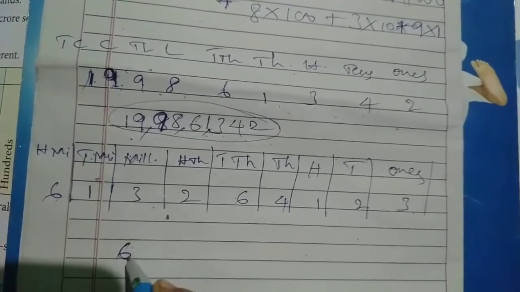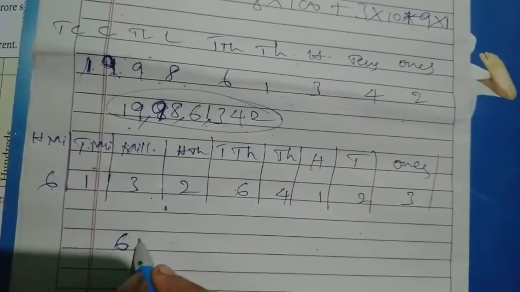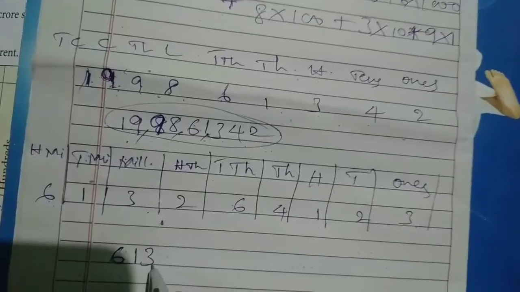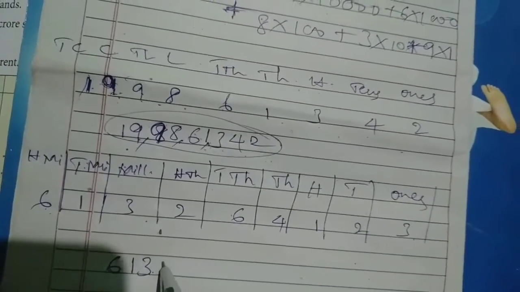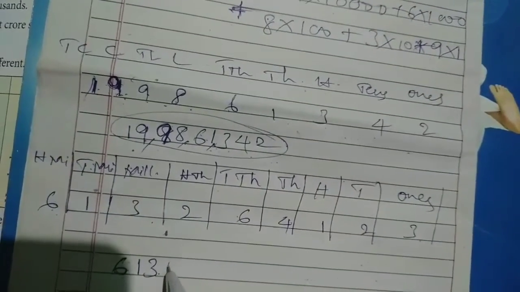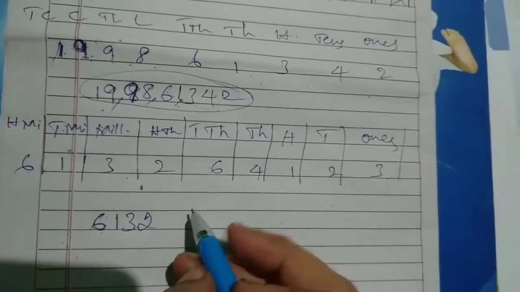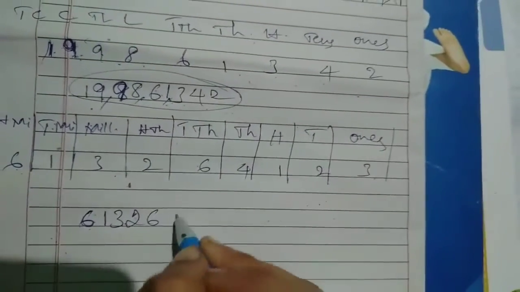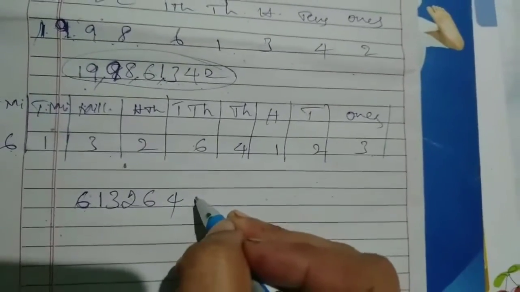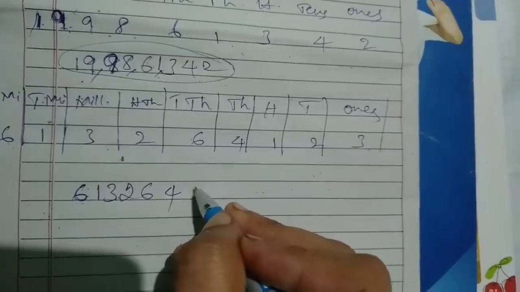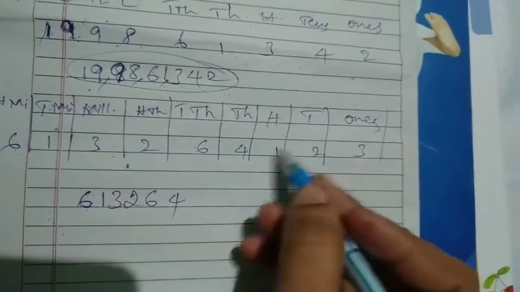That means, and 13, so 613 million. How to read? Can you understand? 613 million. Then 264,000. Next, say, try to remember at least. Next, here, what is the number? In which place? 100 place. It is easy to see, no?